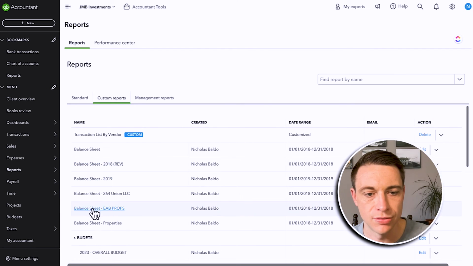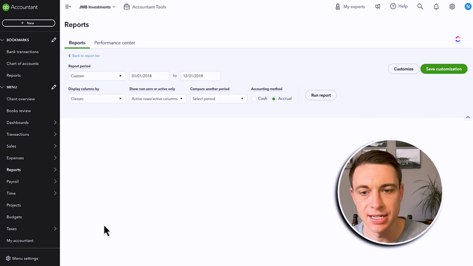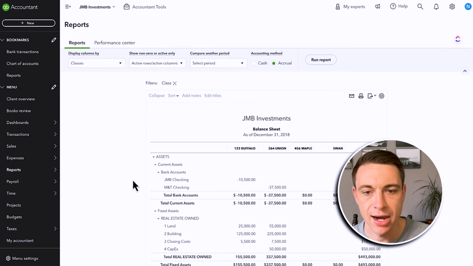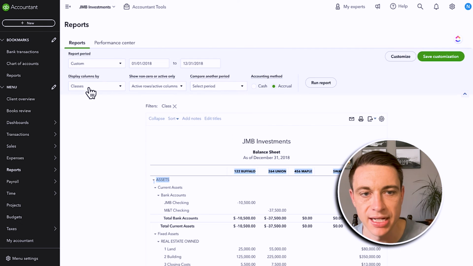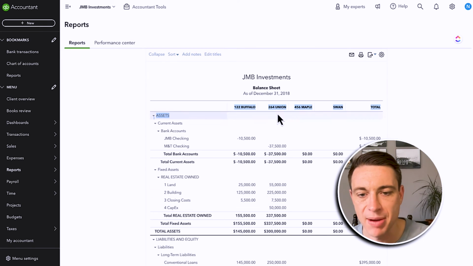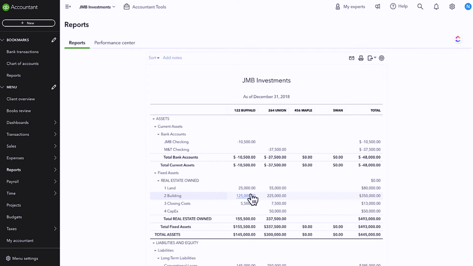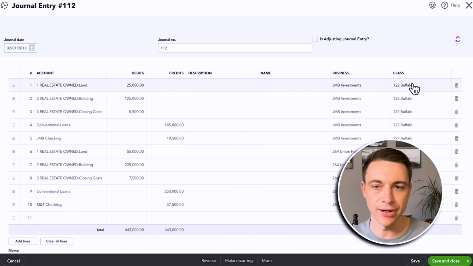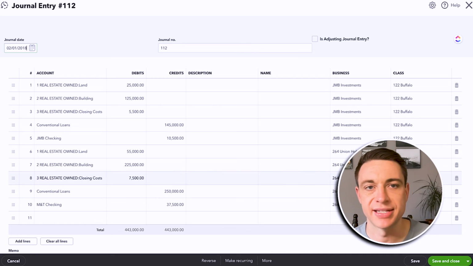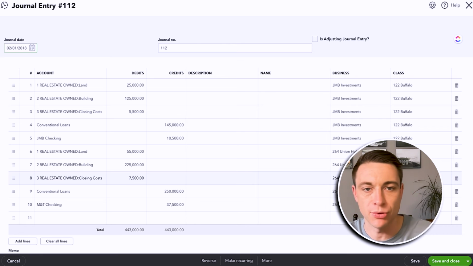So if I go to my balance sheet for properties, it's going to demonstrate just that. What I'm showing now, notice my accounts here, real estate owned and very generic, land, building, closing costs, CapEx, and then across the top, because I've displayed columns by classes, I have my properties. If I drill down into these transactions, the way that I created it was I used a simple generic account here, and then I indicated the class over here. Now this here is business, that's location tracking, that's an advanced technique. We're not going to talk about that in this video. That's if we have multiple entities in one subscription of QuickBooks Online. That's not what this video is about right now, so ignore that column for now.